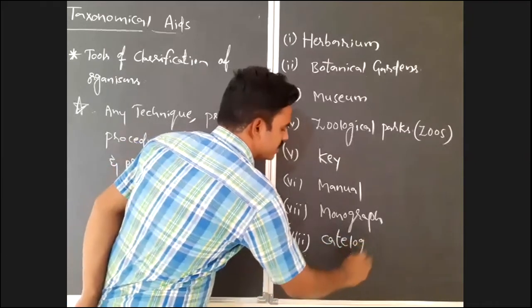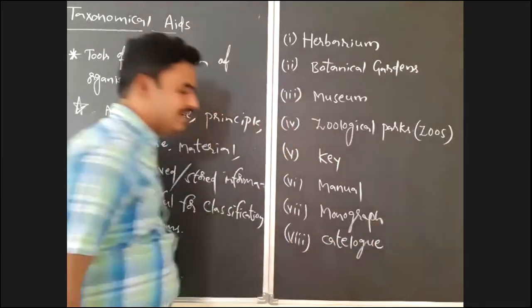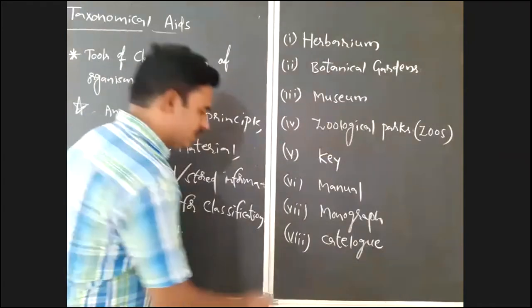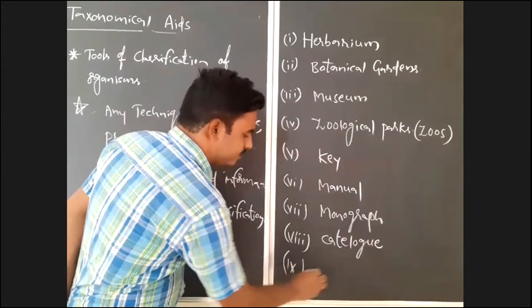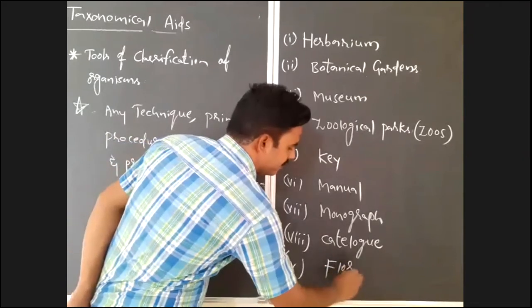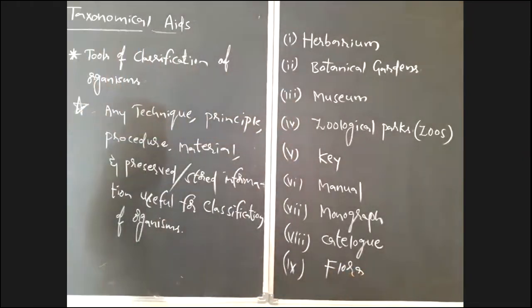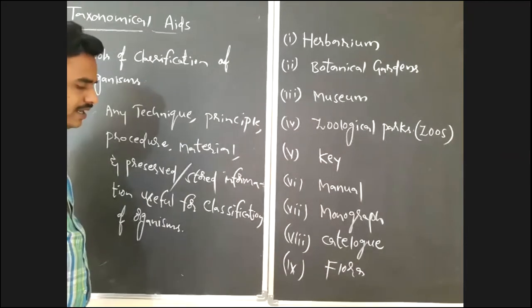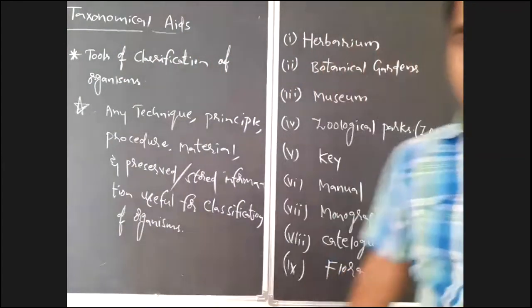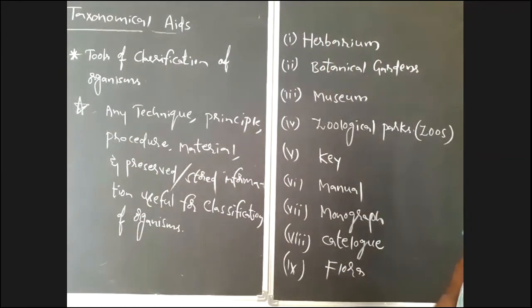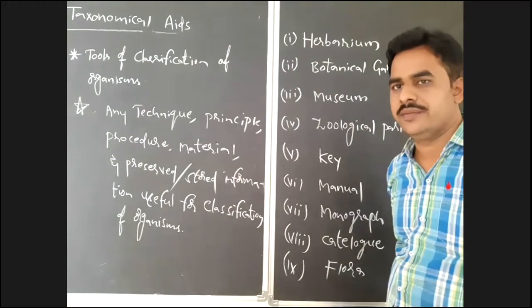And even flora. So these are some commonly used or most popular taxonomical aids which have been used by human beings.